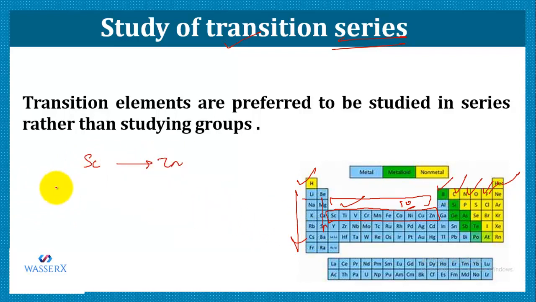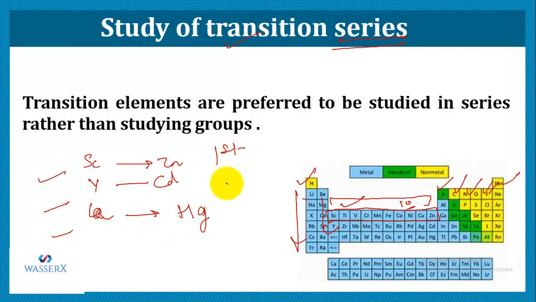Similarly, we have the second transition series ranging from yttrium to cadmium. And similarly, we have the third transition series ranging from lanthanum to mercury. Right. So this is how we have the series. This constitutes the first series, this is the second series, and this is the third transition series.